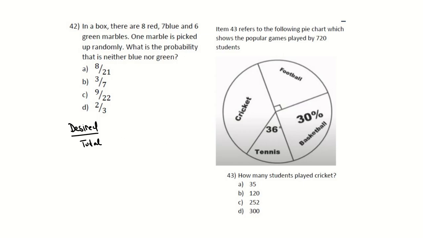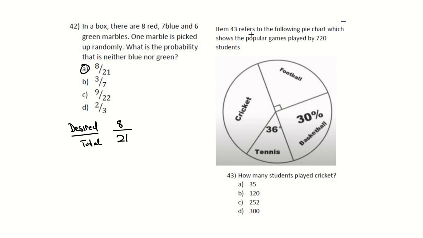And your desired would be that it is neither green nor blue. Blue and green is out, so your desired would be 8. We want to know how much is red, basically. So it'll be 8 over 21, which is A. And that is how you would do this question.